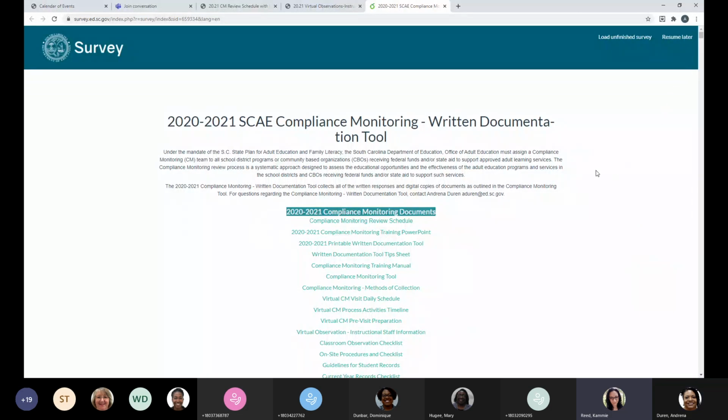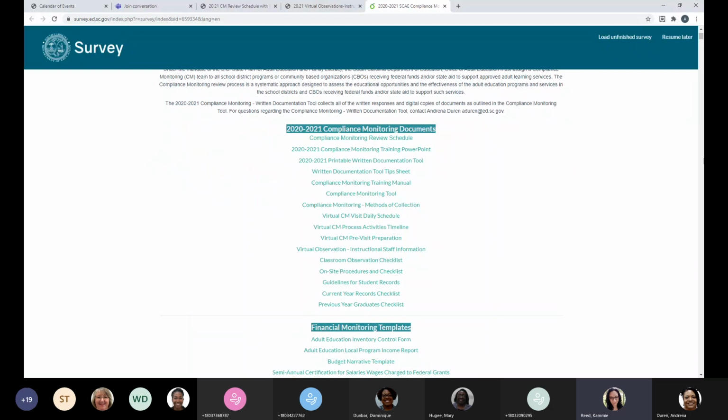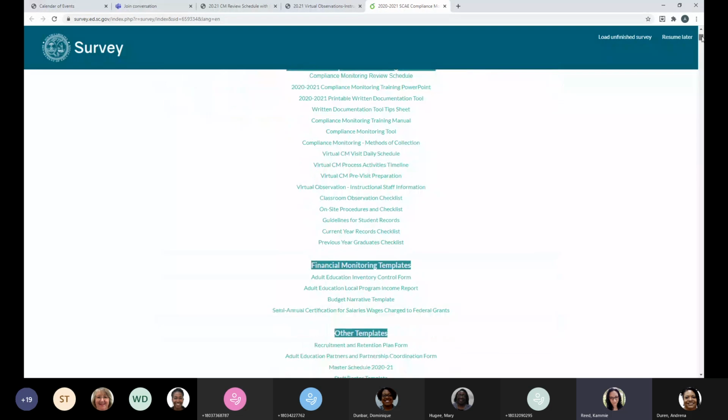Now, when you log in, literally all of the documents that you are going to need as part of the compliance monitoring process are listed right here. I did add the review schedule. The original training PowerPoint is in there, and all of your templates.